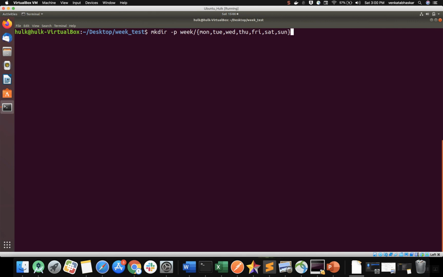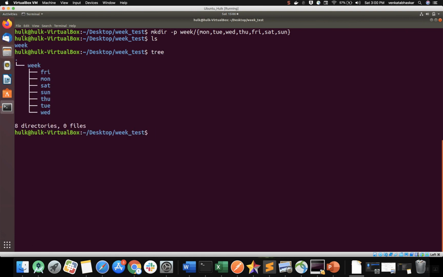See, now it is created. If you enter the ls command, week, just enter the tree command. See, under week we have 7 folders, right? Now in these 7 folders I need to create 24 log files. How can I create them? If I want to create an empty file, I need to use the touch command, right? Same command, no need to do anything else. Just the touch command. All these folders exist.